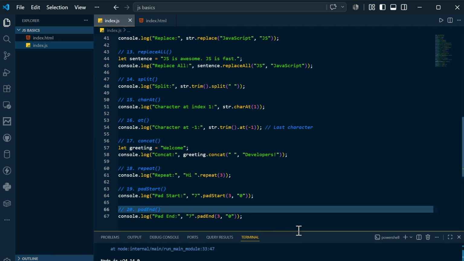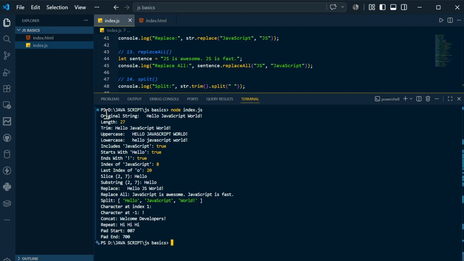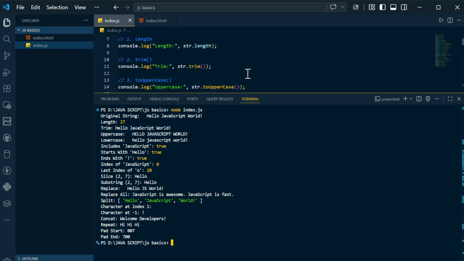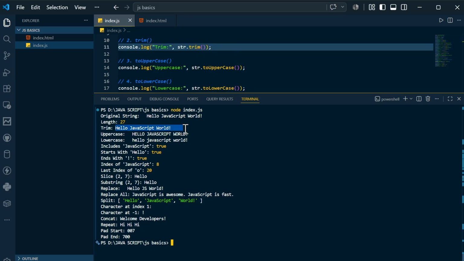Now if I open the console, I clear the terminal, and compile and run, you can see the original string is hello JavaScript world, and the length of the string is 27. And I have trimmed that, hello JavaScript, meaning I have trimmed the spaces. You can see I just wrote str.trim, which trims all the extra spaces and all the stuff. It will be simply hello JavaScript world. You can see here you are getting spaces also as well.